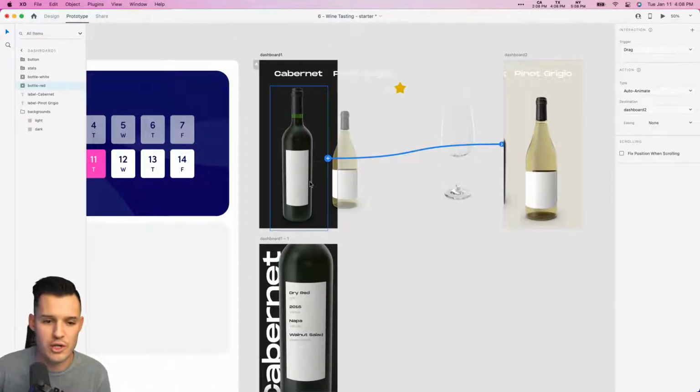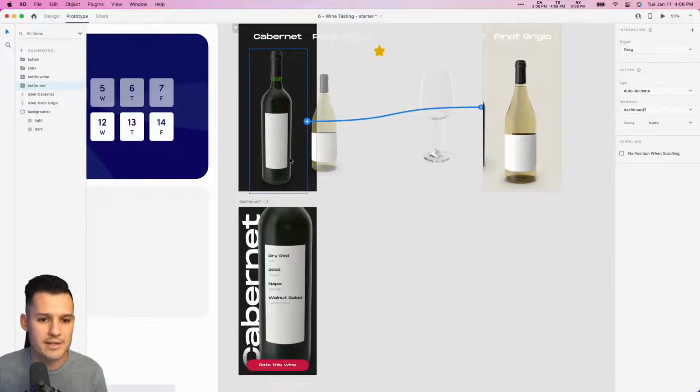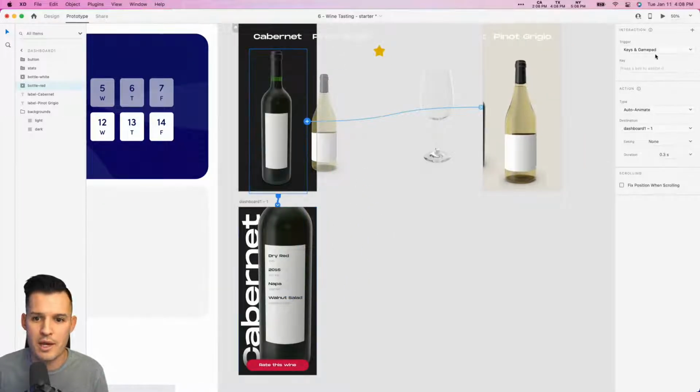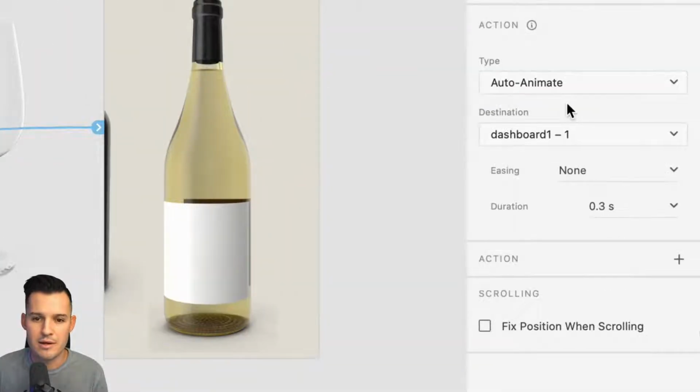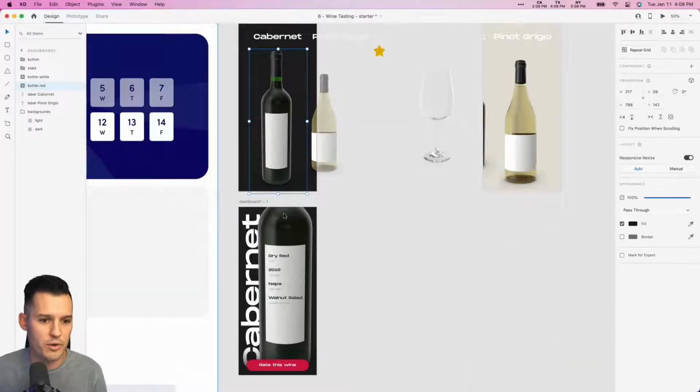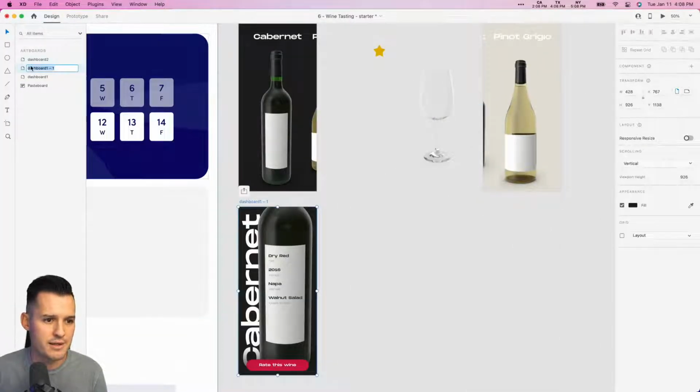We know we have the drag gesture. So we have a drag kind of set up there. But what if we add another one on tap? We say on tap, go here, auto animate, right? To dashboard 1.1. We're not going to call that dashboard 1.1 anymore, though. We're going to call this the detail screen, right? Let's just push it right up there.